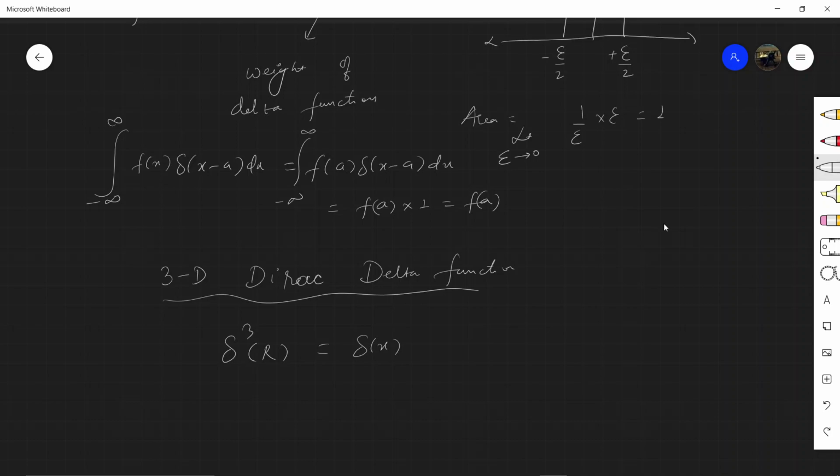It is represented by the same Cartesian coordinates, del x, del y, and del z.